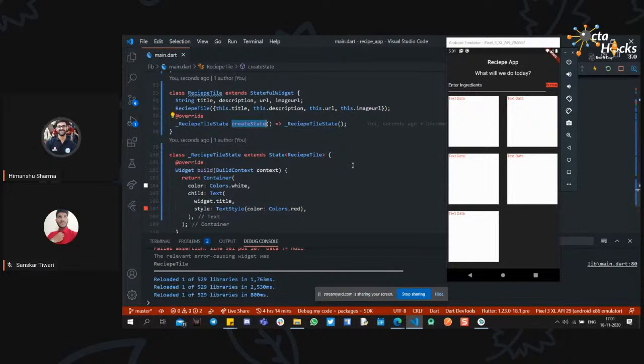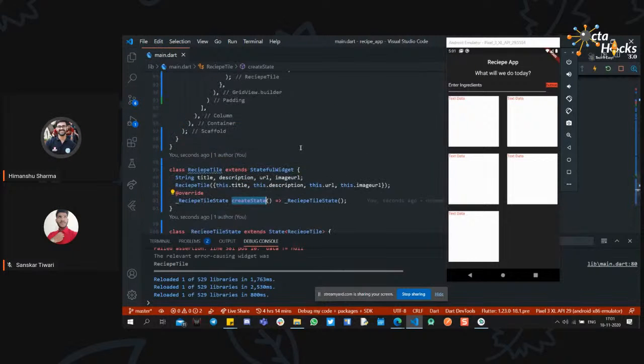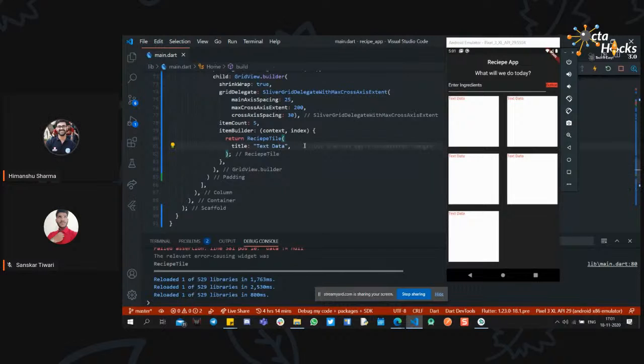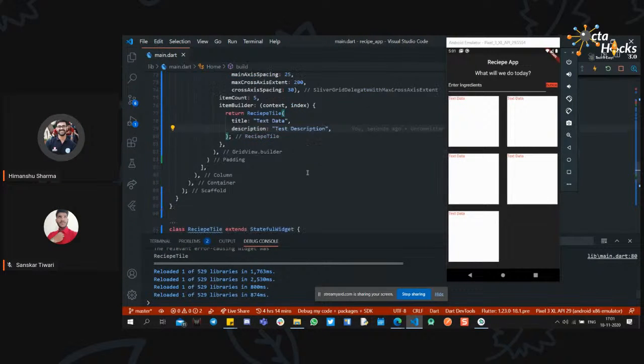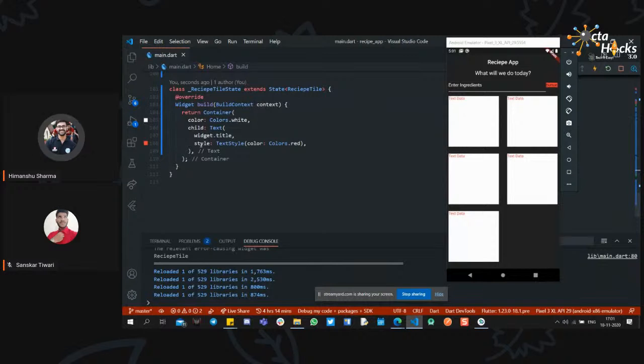Okay, so this is how you can pass the variables and anything. If you want to pass the description, something like test description. Yeah, so it is not being shown right here because I'm not displaying the title here.